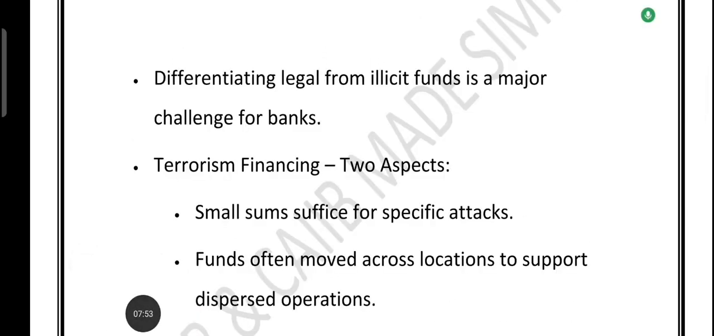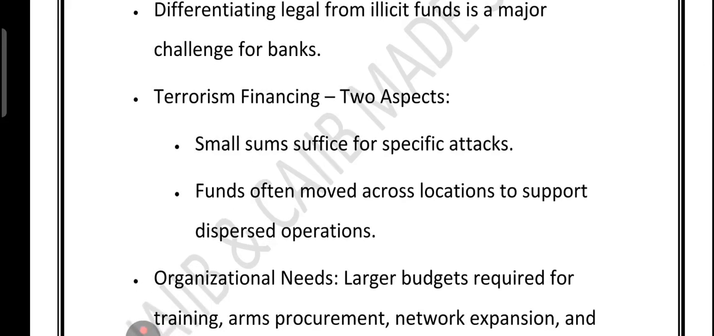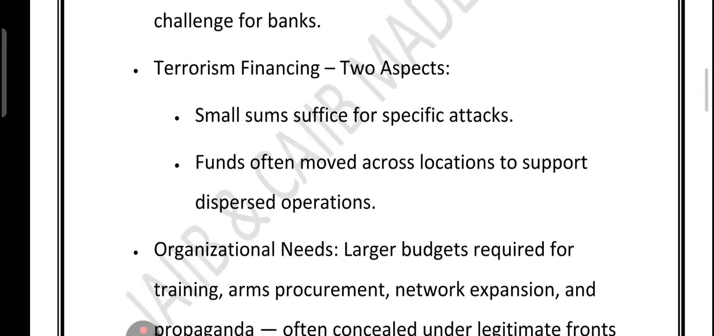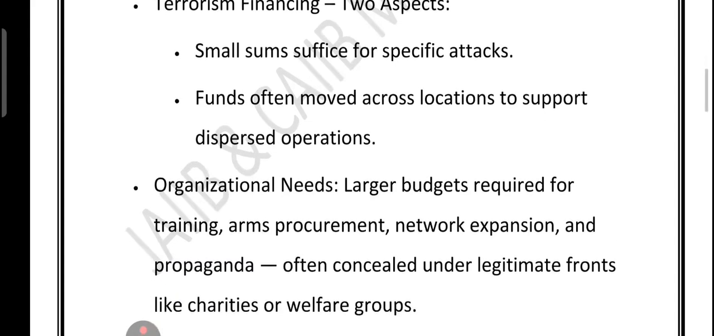So friends, one of the biggest headaches for banks is figuring out whether money is clean or connected to something illegal, especially when it comes to terrorism financing. Here is the tricky part. Funding terrorism does not always involve huge sums of money. Sometimes just a small amount is enough to carry out an attack. But keeping a terrorist organization running, like training members, buying weapons, so basically expanding the network, they need a much bigger budget.